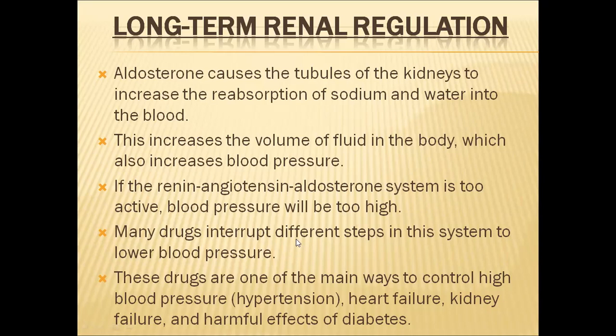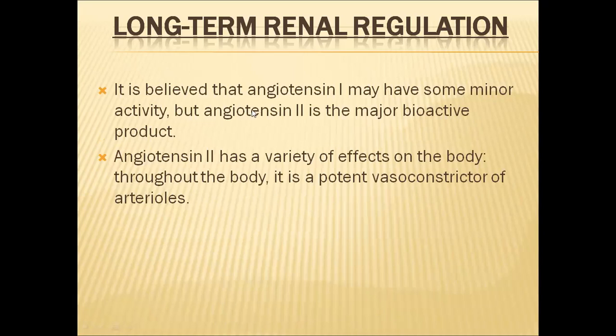So in some patients, when this RAS system is active, their blood pressure will increase. To decrease the blood pressure, some drugs will be given to them. These drugs are one of the main ways to control high blood pressure, heart failure and kidney failure, and the harmful effects of diabetes. Now it is believed that angiotensin 1 may have some minor activity, but angiotensin 2 is the major bioactive product. Angiotensin 2 has a variety of effects throughout the body, and it is a potent vasoconstrictor of the arterioles. So with this, this topic is over. Let us meet with another topic next.